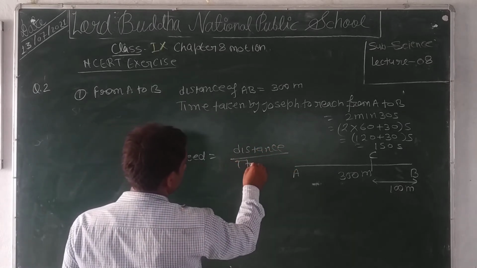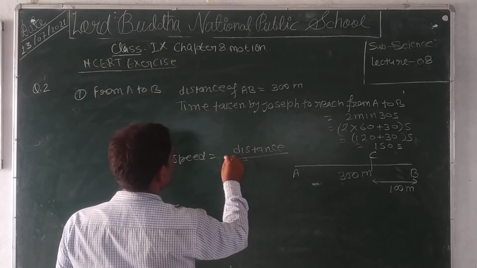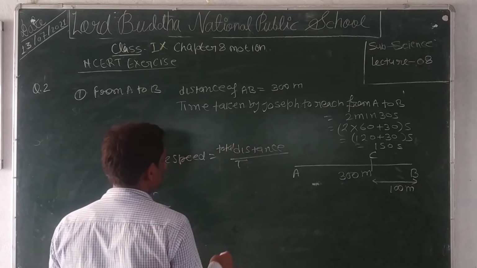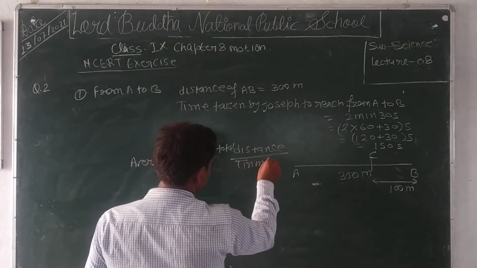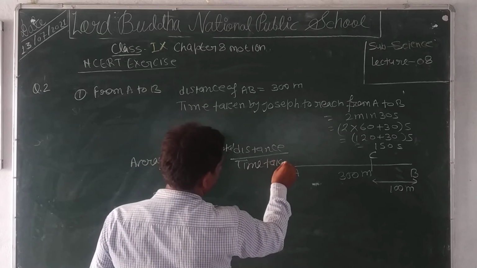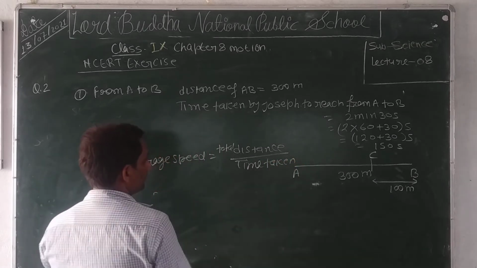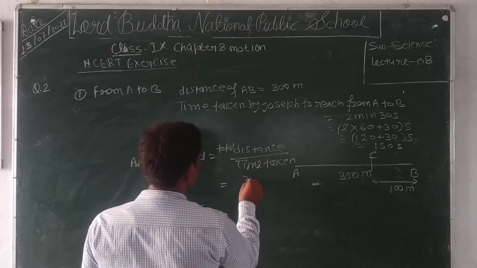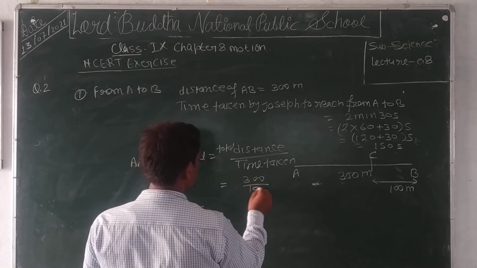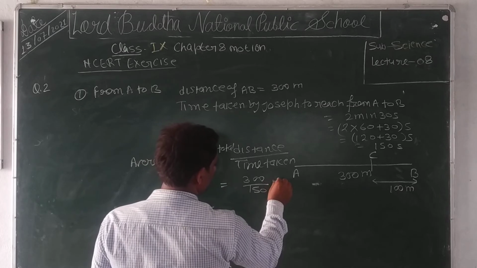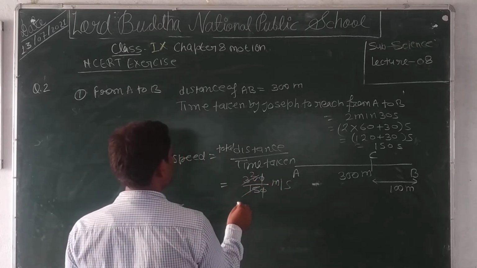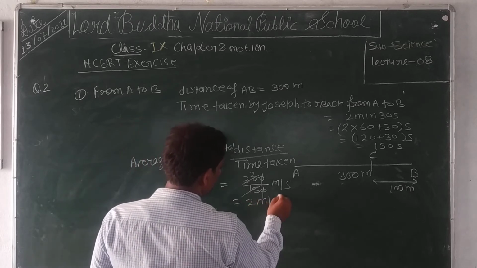The total distance 300 meters and time taken 150 seconds. 0 cancel, 50 into 3 is 150, so the answer is 2 meters per second.